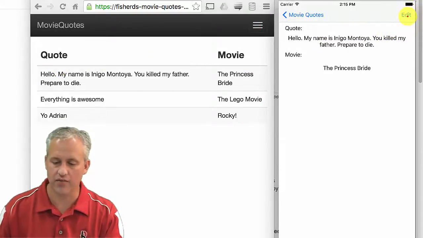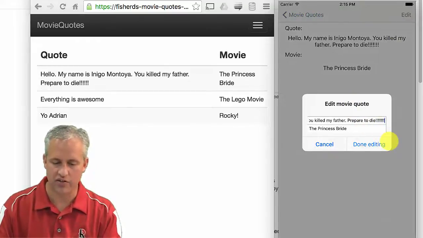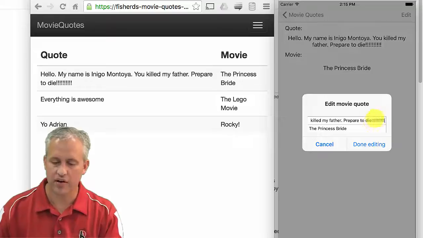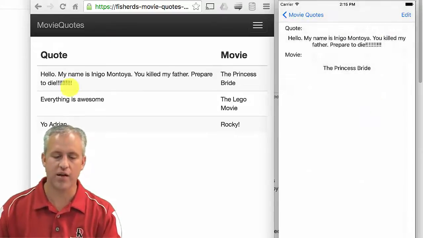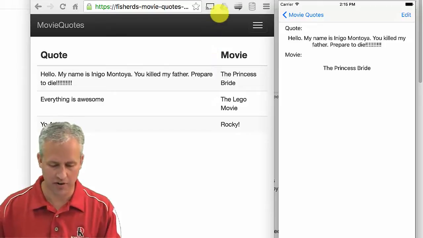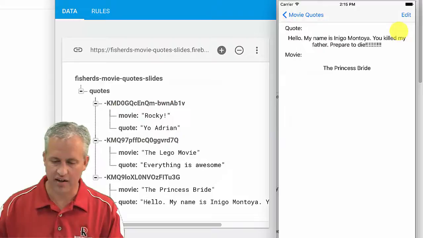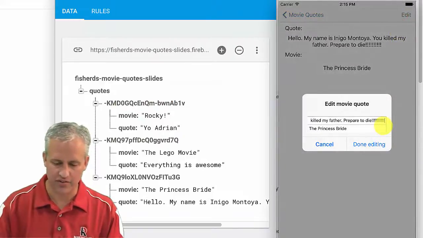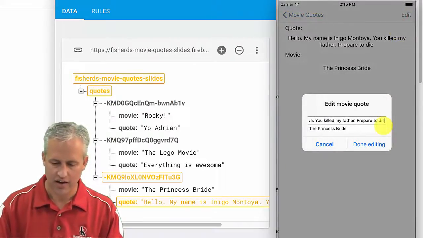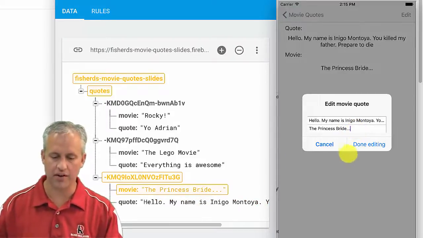You can also edit it from the website here. So if I just wanted to add "prepare to die" exclamation point, you can see that I'm changing this inside the iOS app, and it's updating everywhere else. So it's updating this website. It's also updating my Forge. Bring my Forge up here. It's editing them character by character, which is just kind of fun, right? So if I take things out, so if I say "The Princess Bride," you can see that it's just updating there.